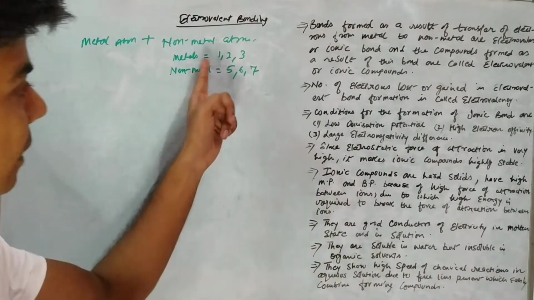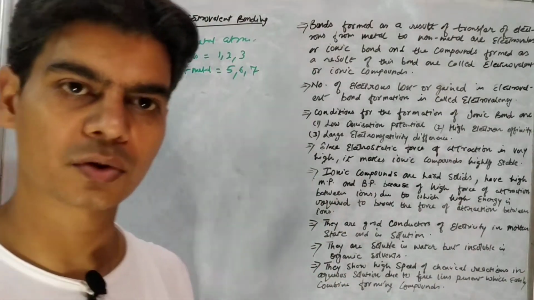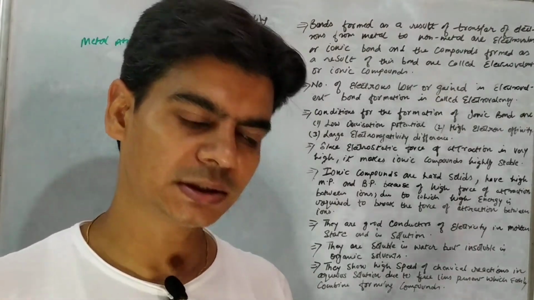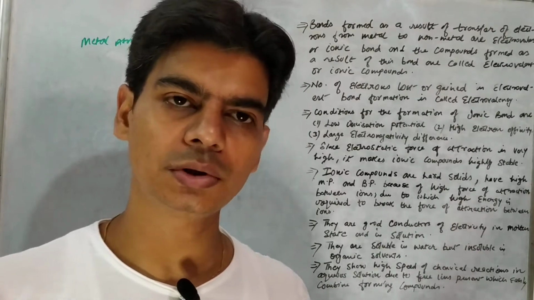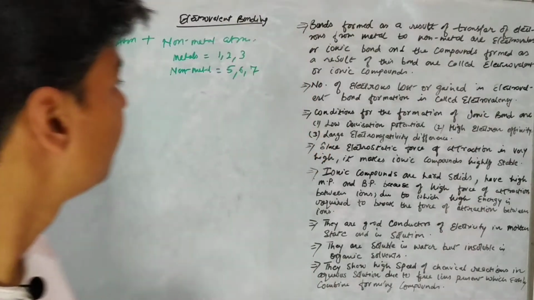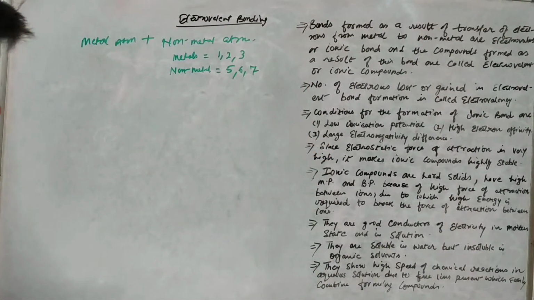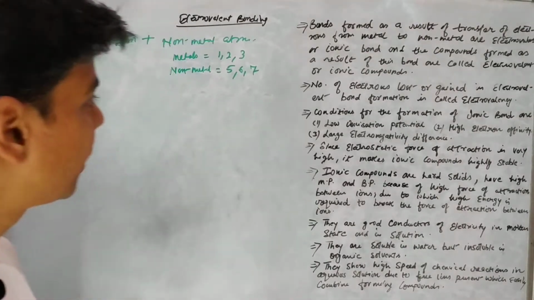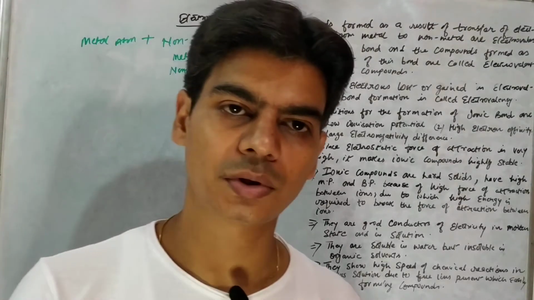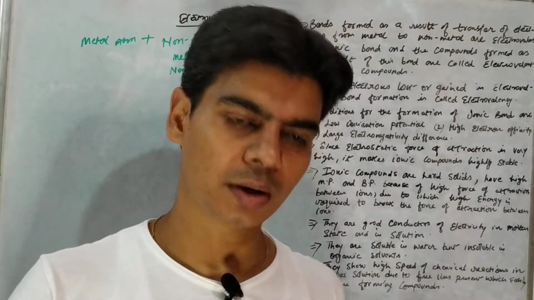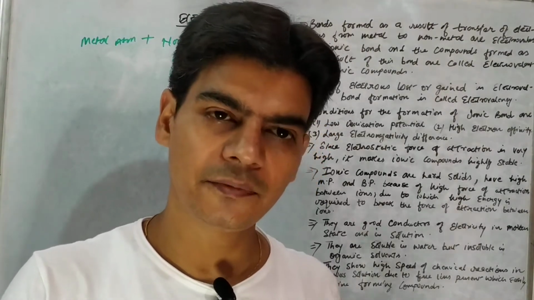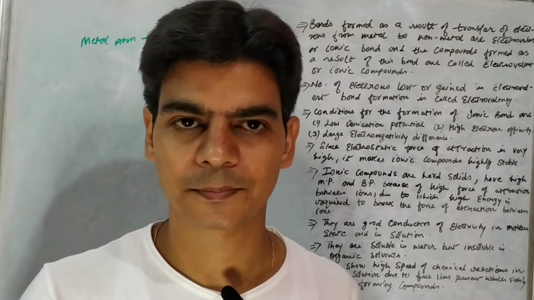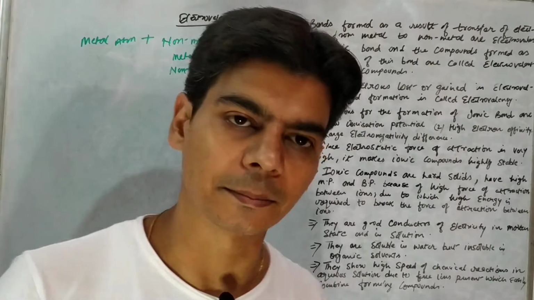Similarly, non-metals have 5, 6 or 7 electrons in their outermost shells. They have more electrons, so it would be difficult for non-metals to transfer or lose those electrons to some other atom.